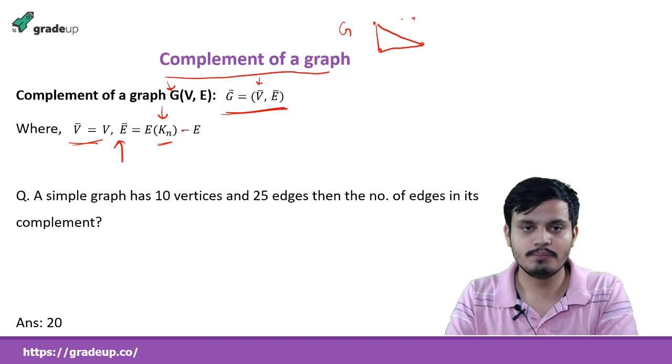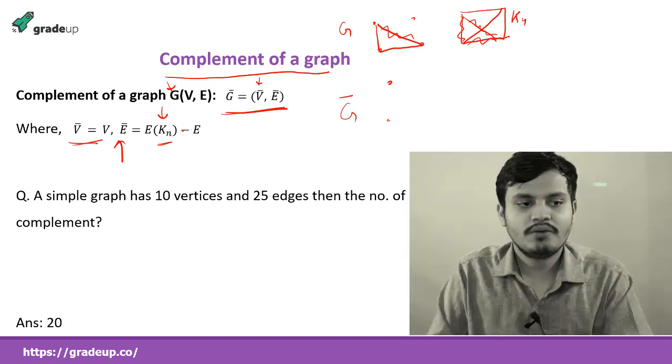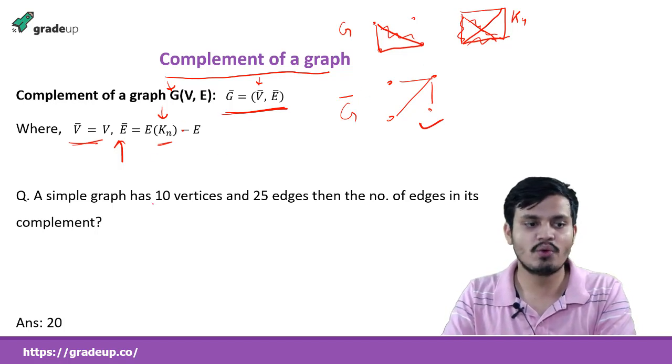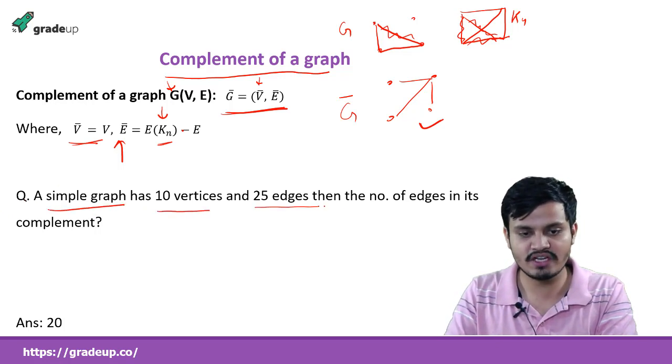Now what is it asking? This is G. Now in G complement what will happen? We know that this has 4 vertices, so we can draw K4, the complete graph with 4 vertices. Now see what edges are present in G, so we do not add these. These 3 I will not add, but these 3 I will add. So in G complement we get it like this. So G complement is this, understand it? It is easy.